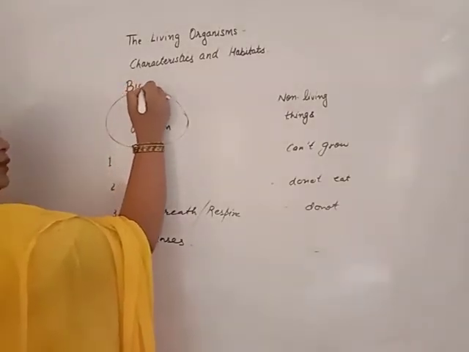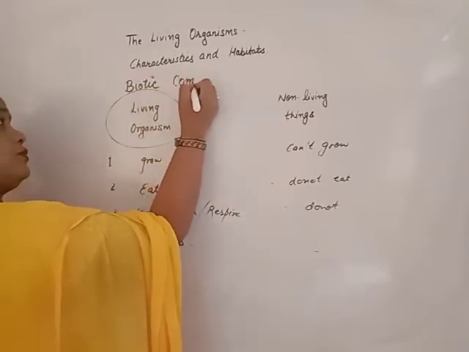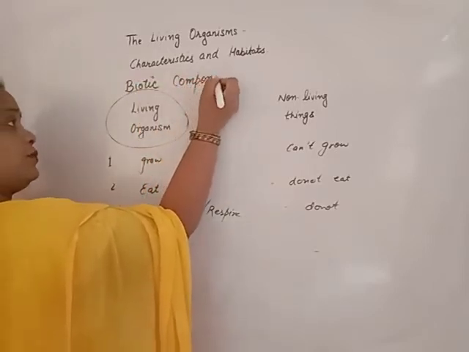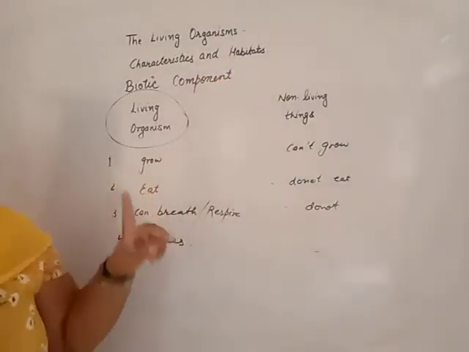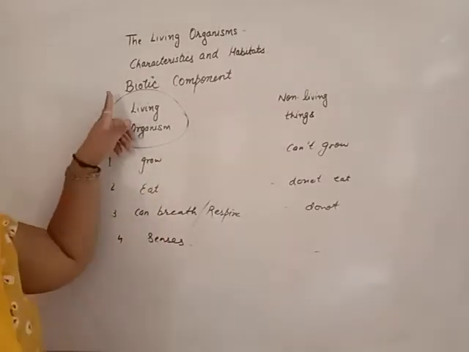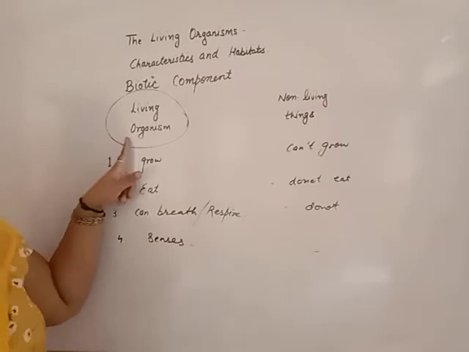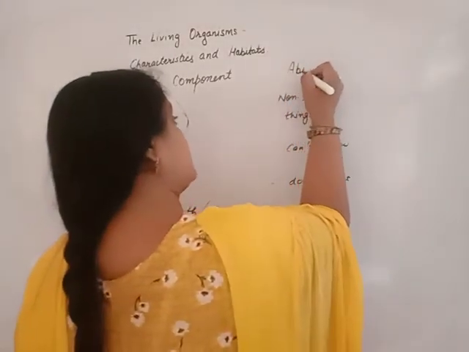These are living. In our environment, all living organisms are known as the biotic component. Our environment is divided into two components, the biotic component and the abiotic component.